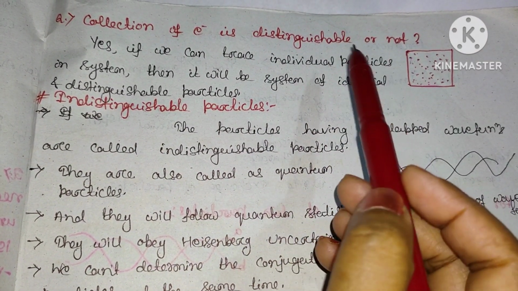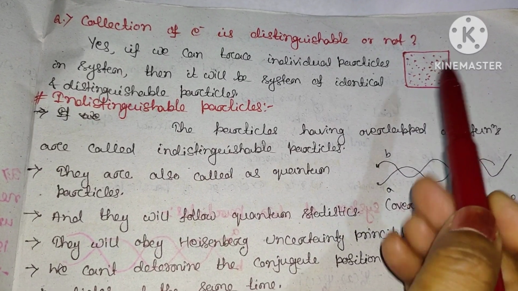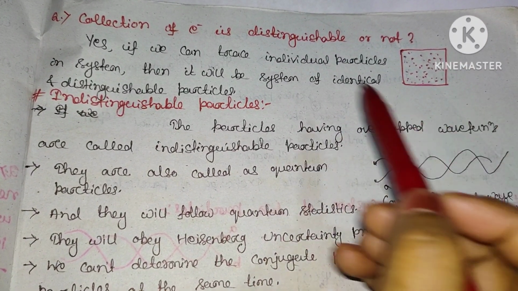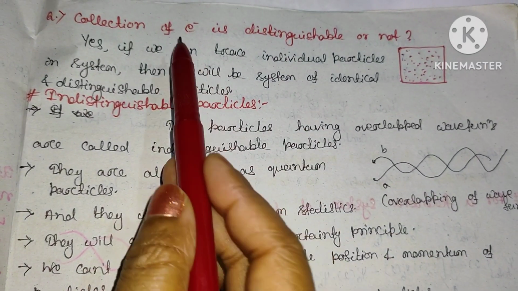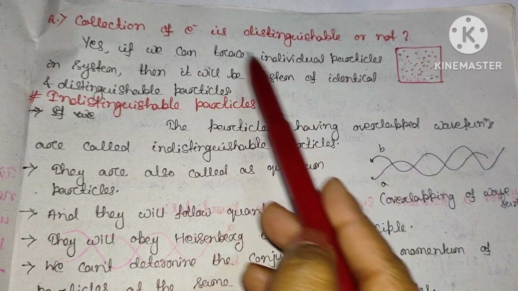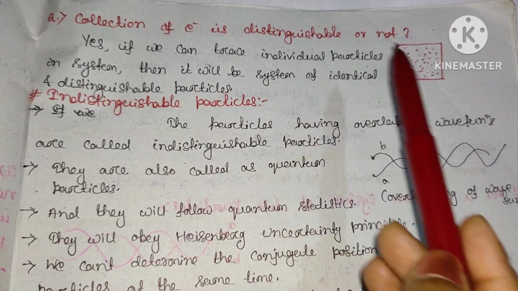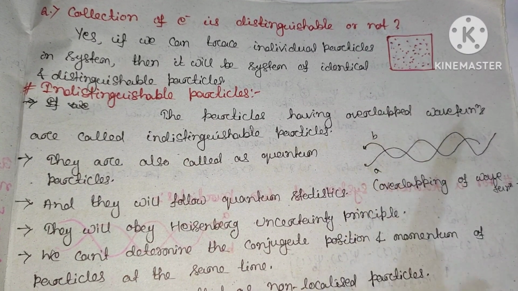Simply I can say that distinguishable means you can distinguish between the particles. It may be the electron. You cannot say that this is a microscopic particle and so it may be indistinguishable in nature, because you can distinguish this is the first electron, this is the second electron and so on.